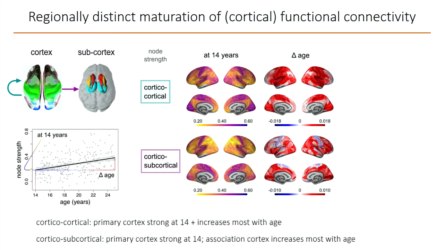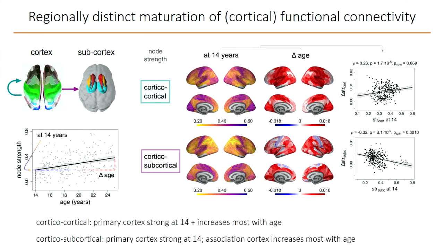And this shows, in cortico-cortical strength, the greatest rates of increase in primary cortical areas, but in cortico-subcortical connectivity, this differs and shows greatest increases in strength predominantly in association cortical regions. And you can appreciate the difference between these two flavors of node strength by calculating the relationship between the maps at baseline at age 14 and the changes as a function of age.